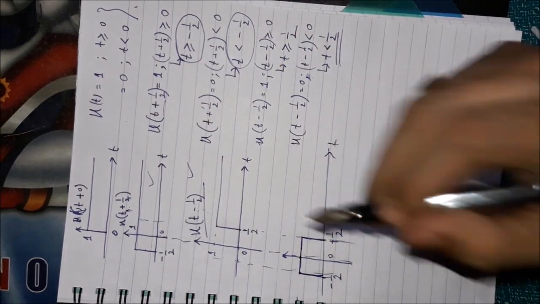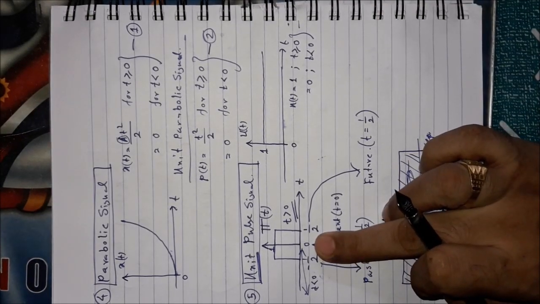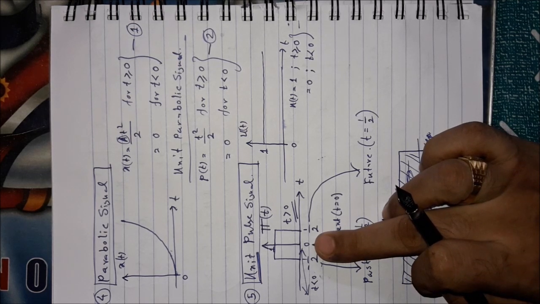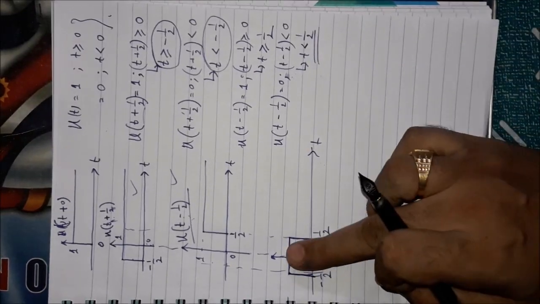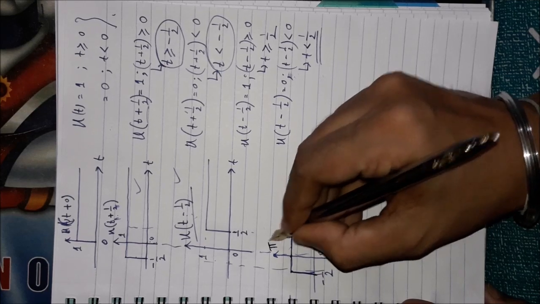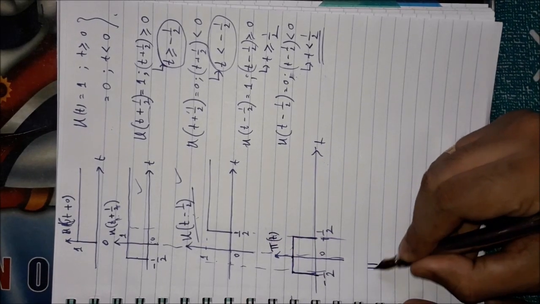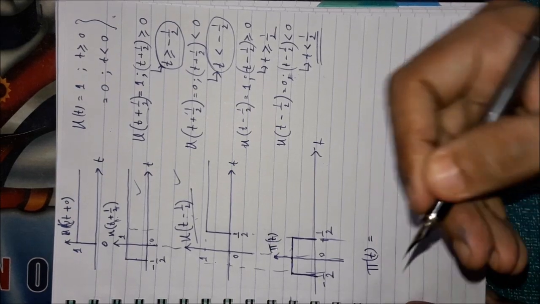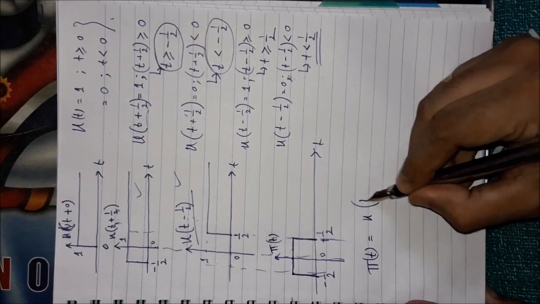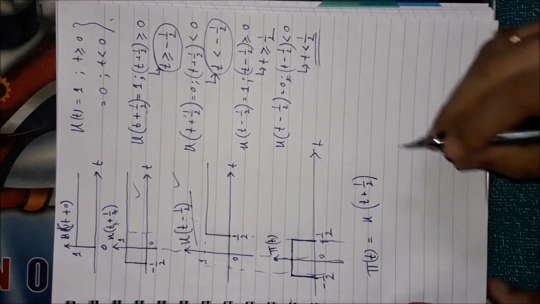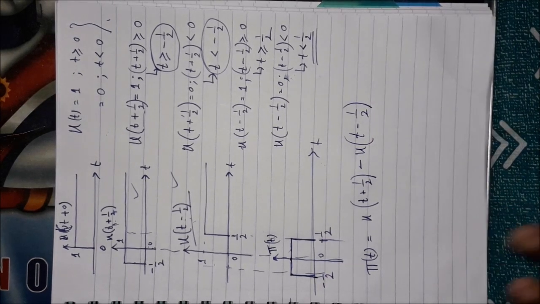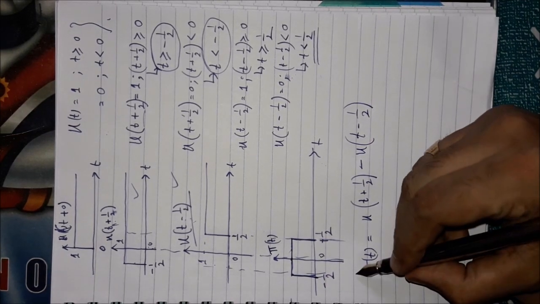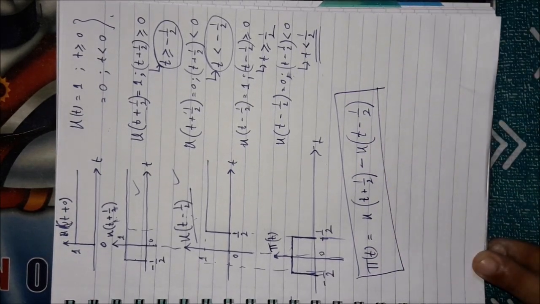Now try to remember the definition, or the nature of the curve, of the unit pulse signal. It was like that, so it is nothing but this signal which we have obtained here. So it is nothing but the unit pulse signal. The unit pulse signal can be written simply as the time advanced version of the unit step signal minus the time delayed version of the unit step signal. Okay, remember it is called the unit pulse signal.